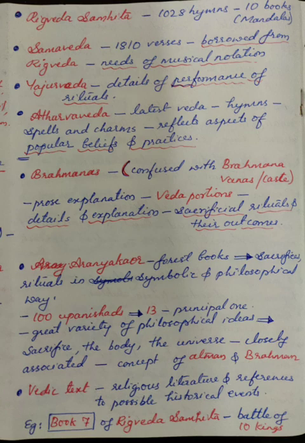There are 100 Upanishads. So now we are moving to Upanishads, among which 13 are considered the principal ones. They contain a great variety of philosophical ideas about sacrifice, the body, the universe, but are most closely associated with the concept of Atman and Brahman. Atman and Brahman are actually exactly the same.